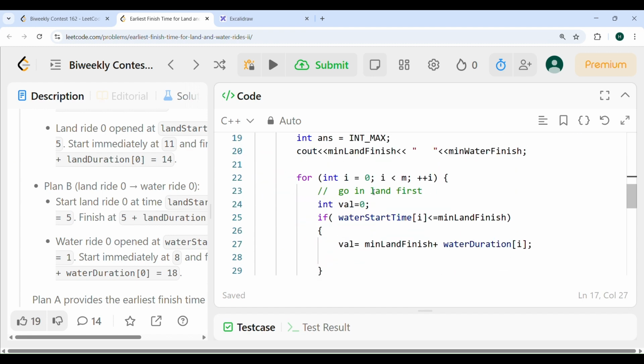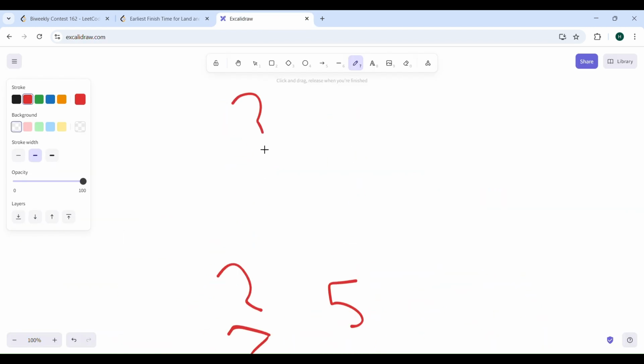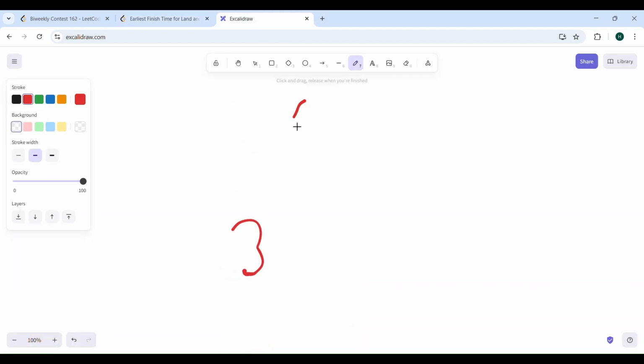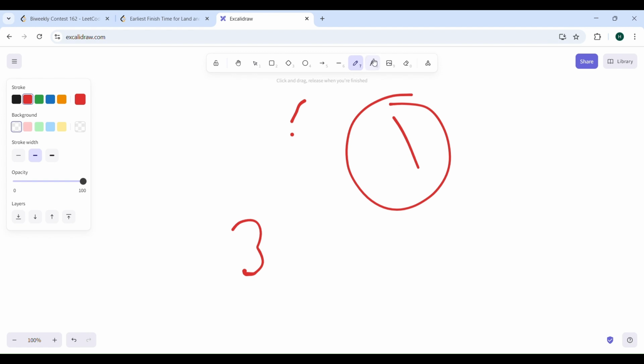And after that, I'm going in land first, right? So if I took the land part first, now what are the rides which I can take? It is the water rides, right? So what I'm checking is if water start time of I is less than or equal to minimum land finish, right? So let's say land finished at 3, now the water starts at 3 as well, right? Or less than 3, let's say water started at 1 only, right? So now the value which will be added will be minimum land finish plus water duration, whatever the duration is, right? I hope you're not having any doubt in this, right?